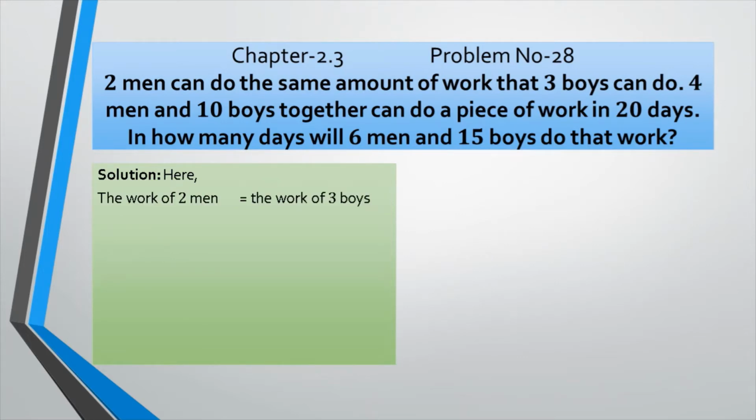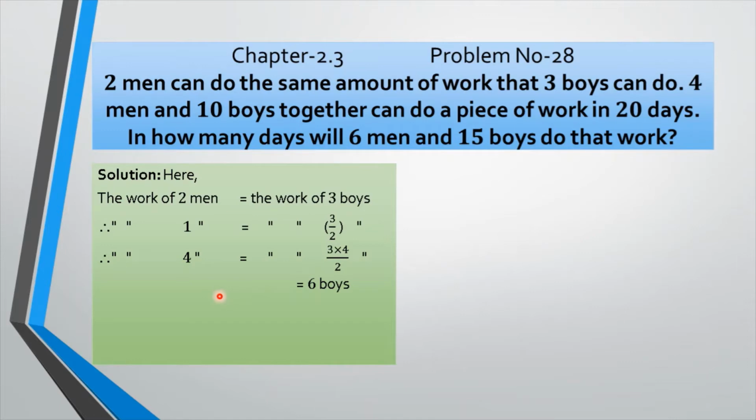Here, the work of 2 men equals to the work of 3 boys, as written in the first line in the stem. 2 men can do the same amount of work that 3 boys can do. Now, the work of 1 man equals to the work of 3 divided by 2 boys. Now, the work of 4 men equals to 3 multiplied by 4 divided by 2 boys. Why is this the work of 4 men? Because in the second line, 4 men and 10 boys together can do a piece of work, and if we want to make one unit from men to boys, we have to do like this.